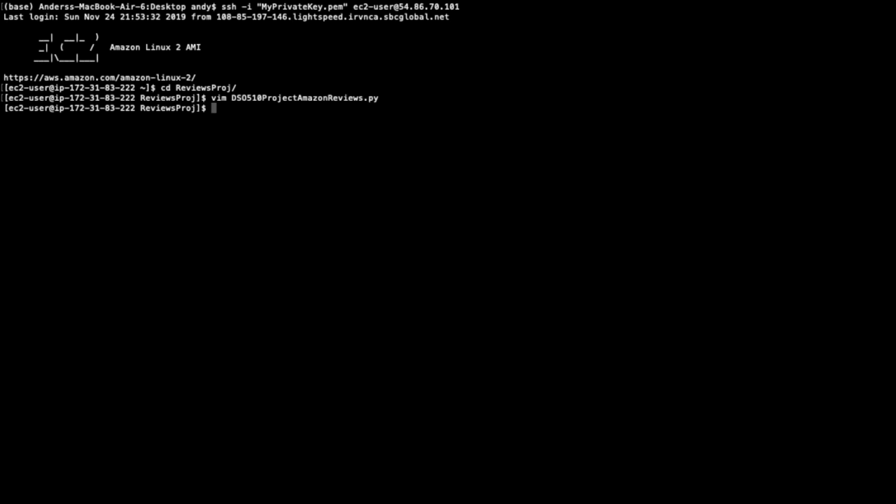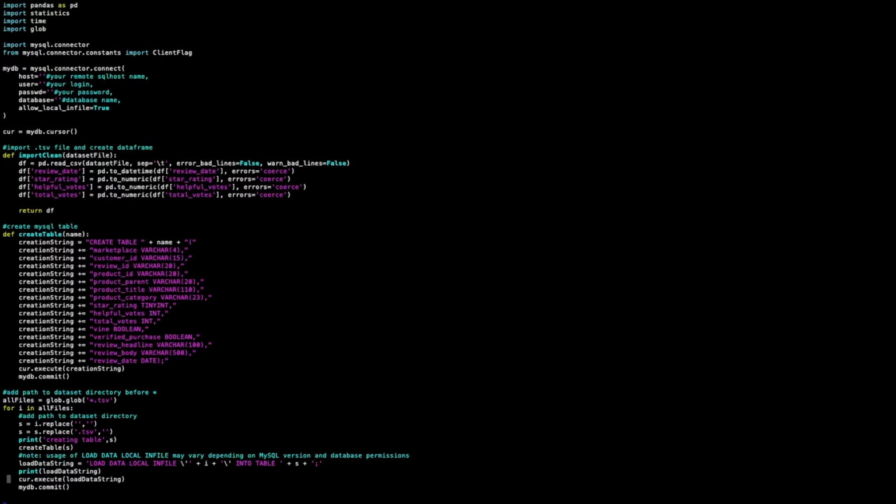So let's look at the next Python script. All right, here's another Python script. Pretty similar. The first function you'll see is pretty similar. This import clean one is identical to what I used before, except this time I'm not specifying specific columns. And there are also a couple other parameters in the read CSV function. So before we talk about that, I'll back up a little bit.